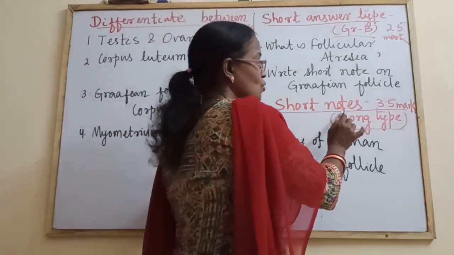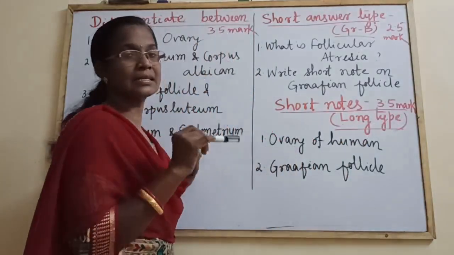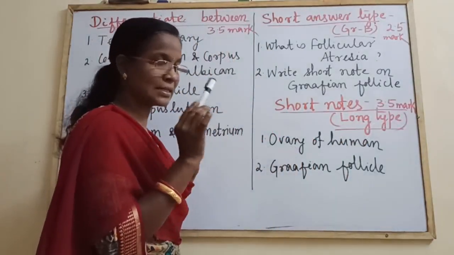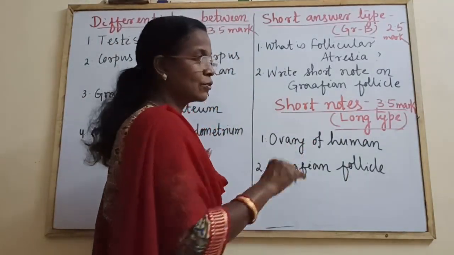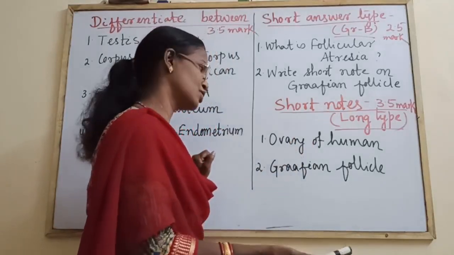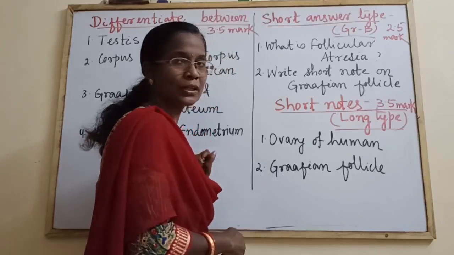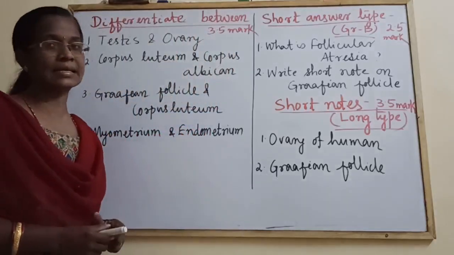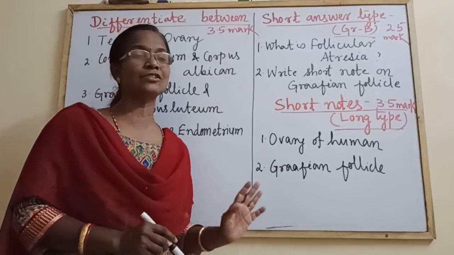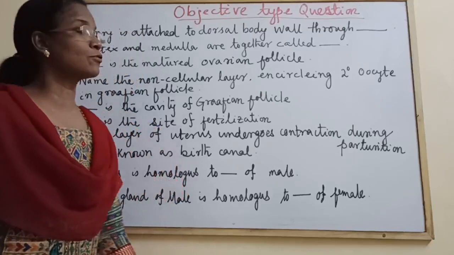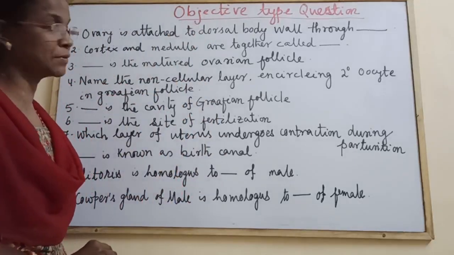Next come to the short notes on the long type, which carry 3.5 marks each. Just like testis of human, similarly the question may come on ovary of human. You will write about the structure of ovary and the function of ovary. And Graafian follicle. Here, if it is the long type, we have to draw the diagram of Graafian follicle. Next, let us come to the objective type questions, which are compulsory. Don't have any choice. Objective type questions of female reproductive system, which are compulsory in your examinations.